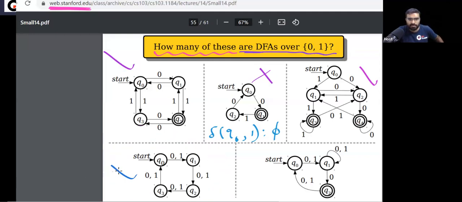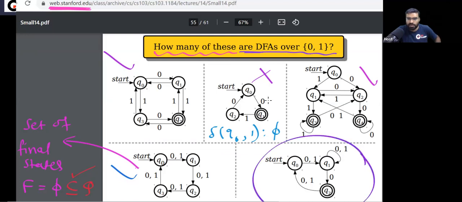Here, what is the set of final states? Tell me. The set of final states is empty. Can I say that is a subset of Q? Yes, that is a subset of Q. Is this clear? So you can notice this is a DFA.